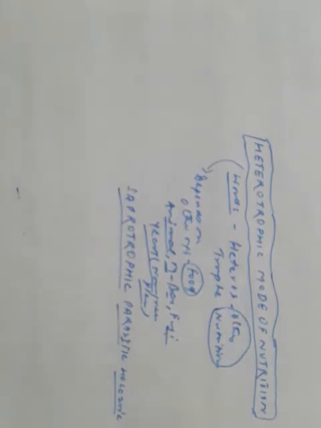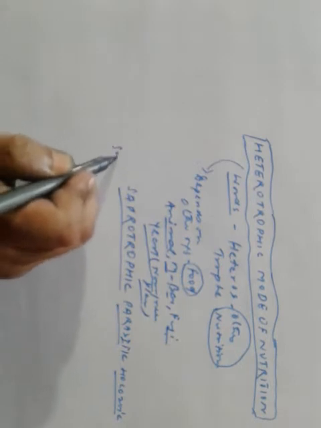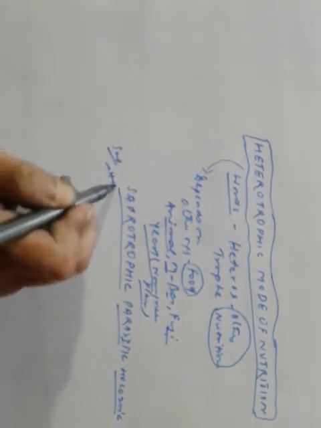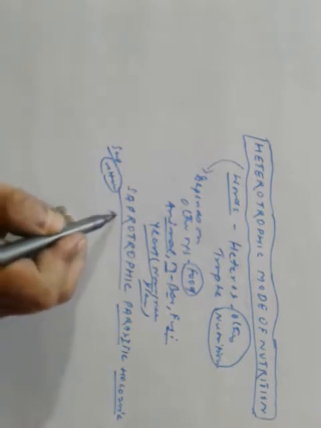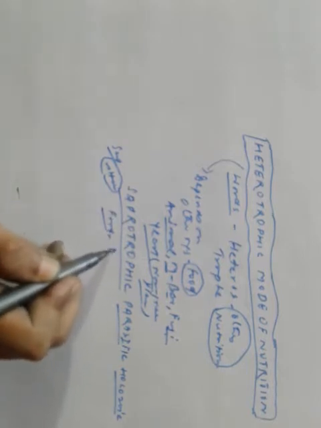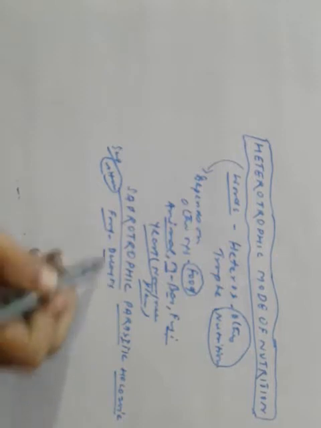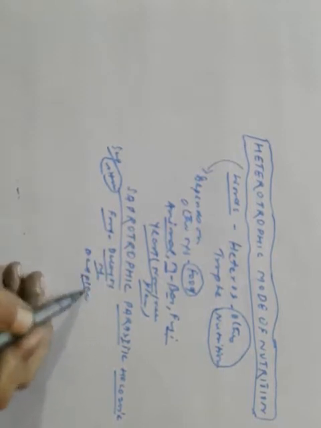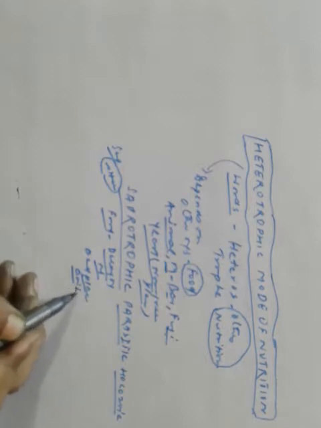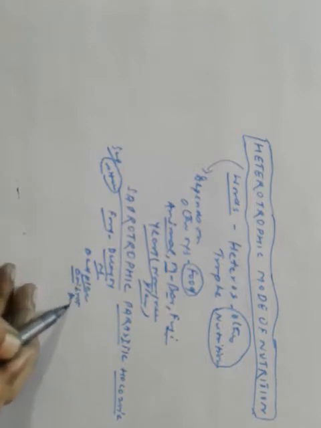Saprotrophic mode of nutrition. Sapro means rotten. In this kind of nutrition, the organisms derive their food from decaying organic matter of dead plants, animals, and rotten bread.